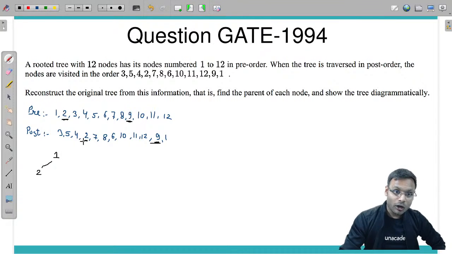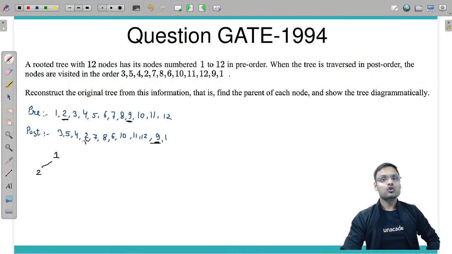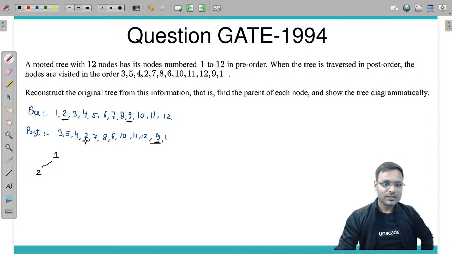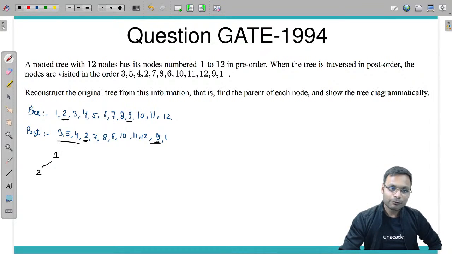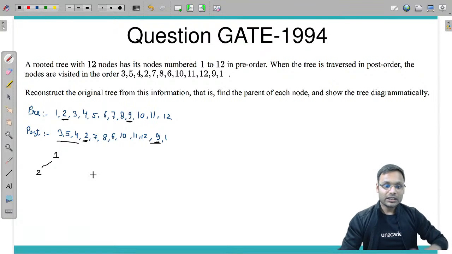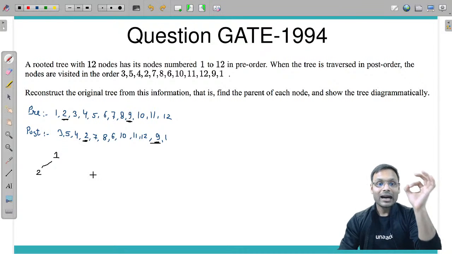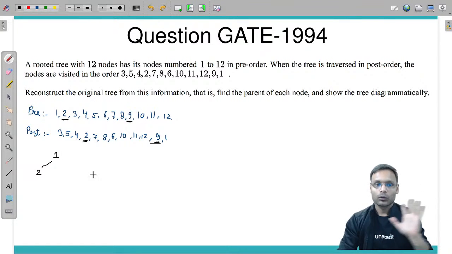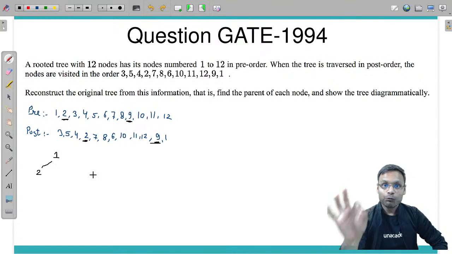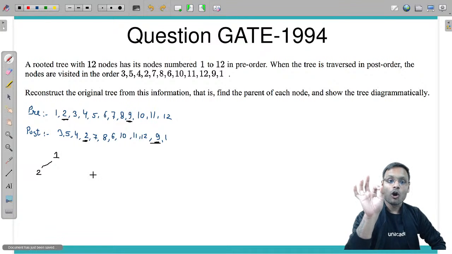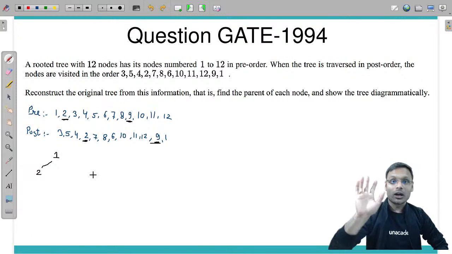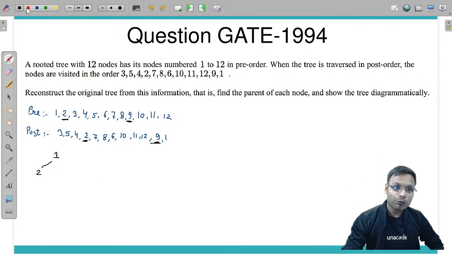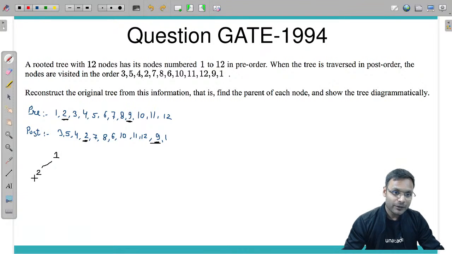Now if I got to know 2 is root in post order traversal before root of some subtree, you have traversed 3 4 5. 3 5 4 should be under 2. 2 के children होने चाहिए 3 5 4. So 3 5 4 should be the children of 2. That's for sure, 100%. I will go for this one, that 3 4 5 or 3 5 4, whatever the sequence is, should be children of 2.